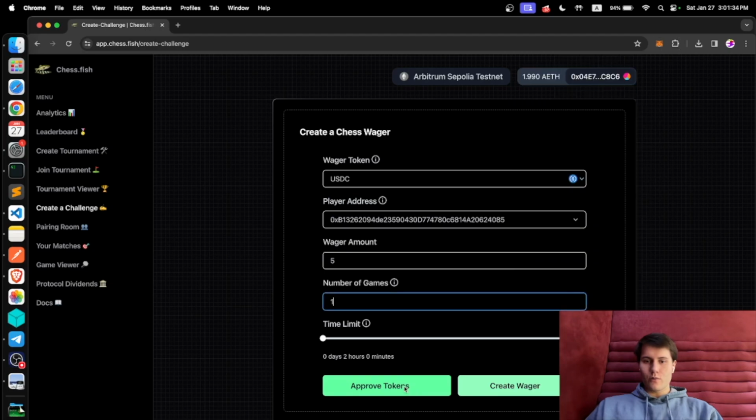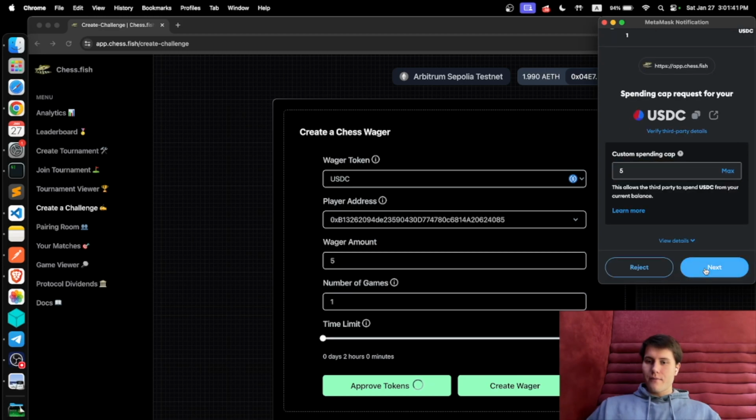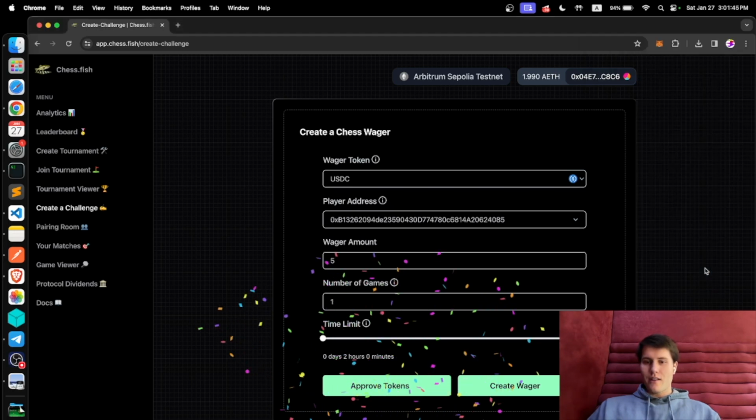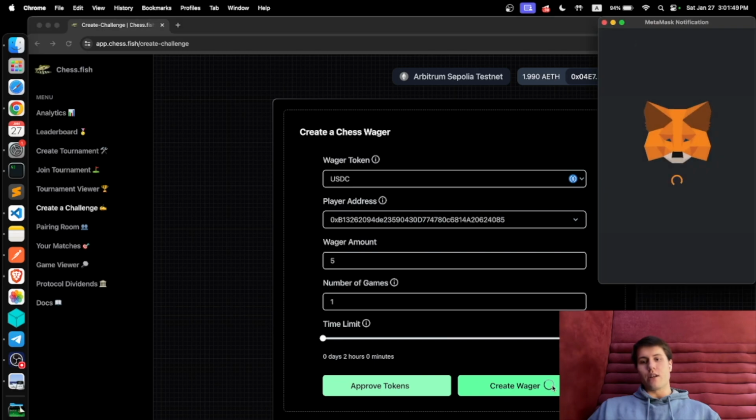All right, so first we have to click on approve tokens because we have to approve the ChessFish contract to use our USDC. And now we click on create wager.